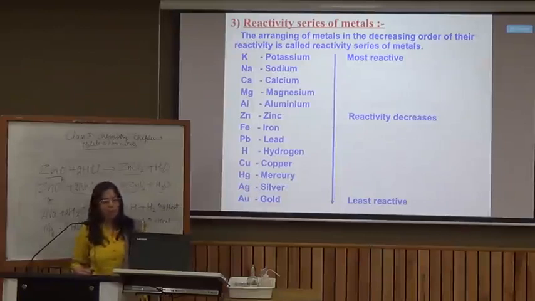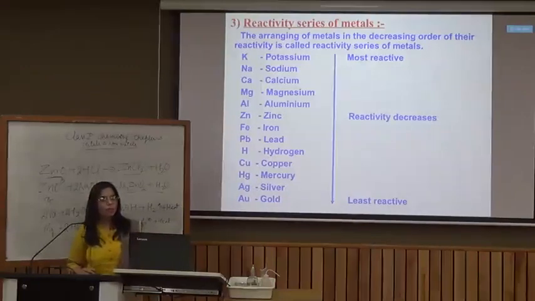So potassium is the most reactive metal in the reactivity series, followed by sodium, calcium, magnesium, aluminium, zinc, iron, lead, hydrogen, which is a non-metal. Why is hydrogen placed here? It is to find out whether a certain metal will displace hydrogen from acid and water or not.